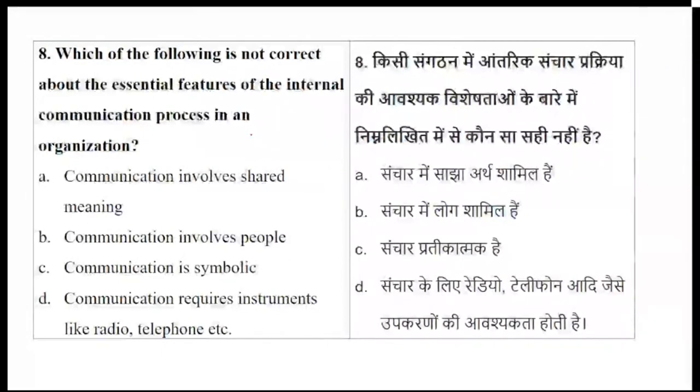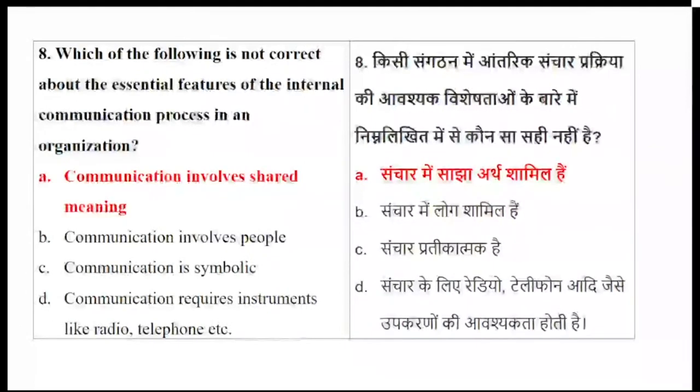Others, what happened? Confusion. Okay, Meenu has answered. Akbar has answered. I hope it is the 8th question you're doing. So when we talk about the feature, which of the following is not correct about the essential feature of communication? So let's see what's the answer and why there is a confusion.